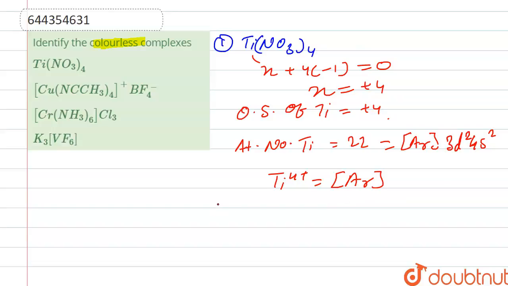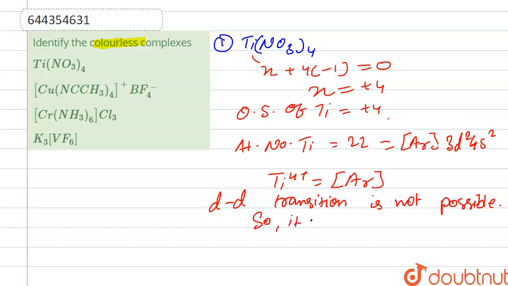So d-d transition is not possible in this, so it is colorless, right? So our first complex is colorless.